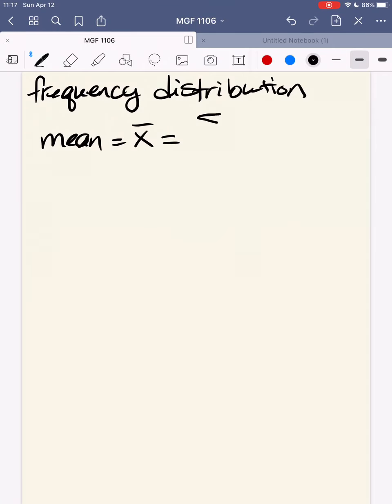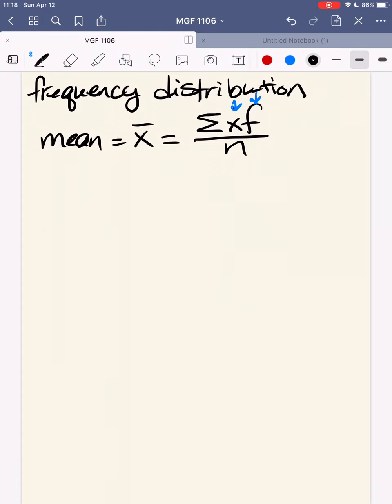We have the sum of x times frequency, so the frequency of our x's, over the number of items. So we're taking each of these numbers and multiplying it by the frequency.